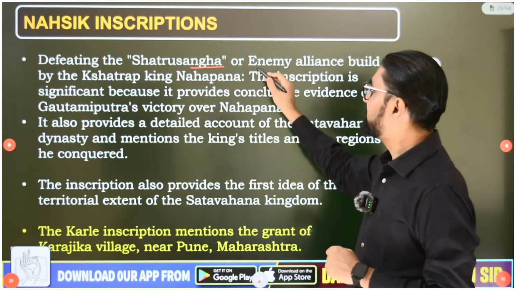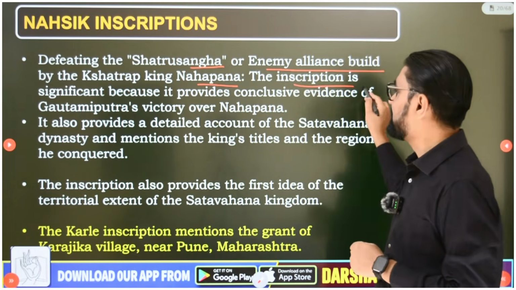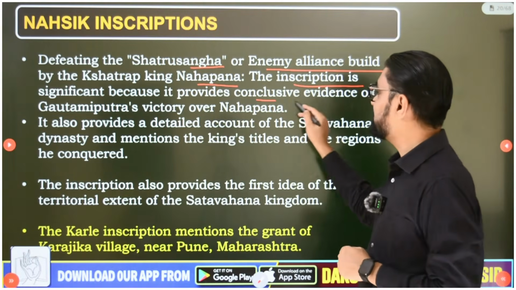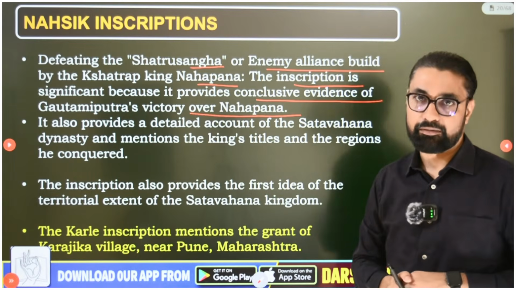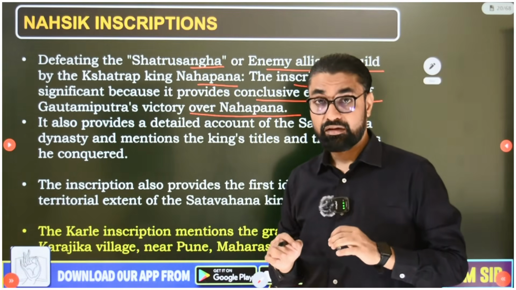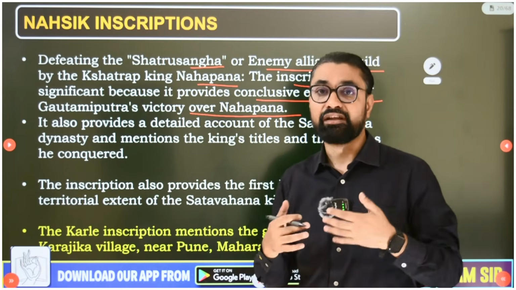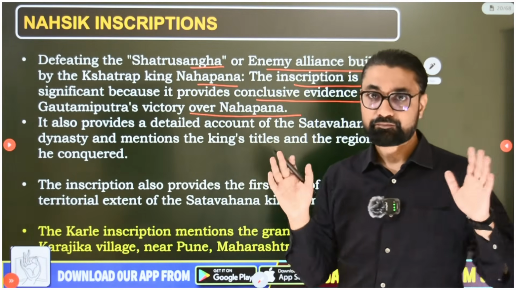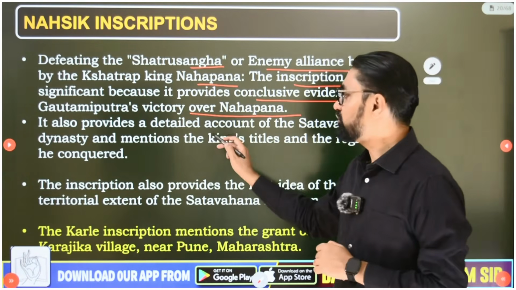So defeating the Shatru Sangha, or enemy alliance built by Kshatrap king Nahapana, the inscription is significant because it provides conclusive evidence of Gautamiputra's victory over Nahapana. Okay, so they give clear-cut conclusive evidence of Gautamiputra Satkarni defeating the Kshatrap king Nahapana and his entire alliance, the Shatru Sangha.